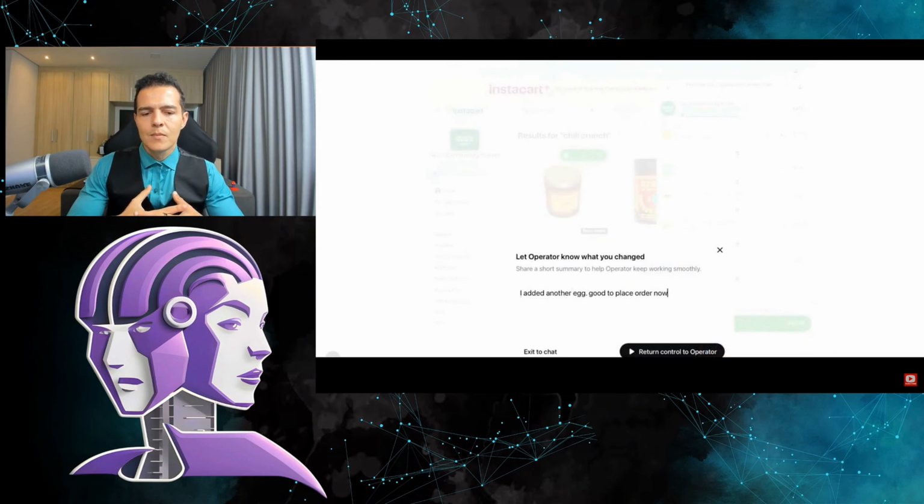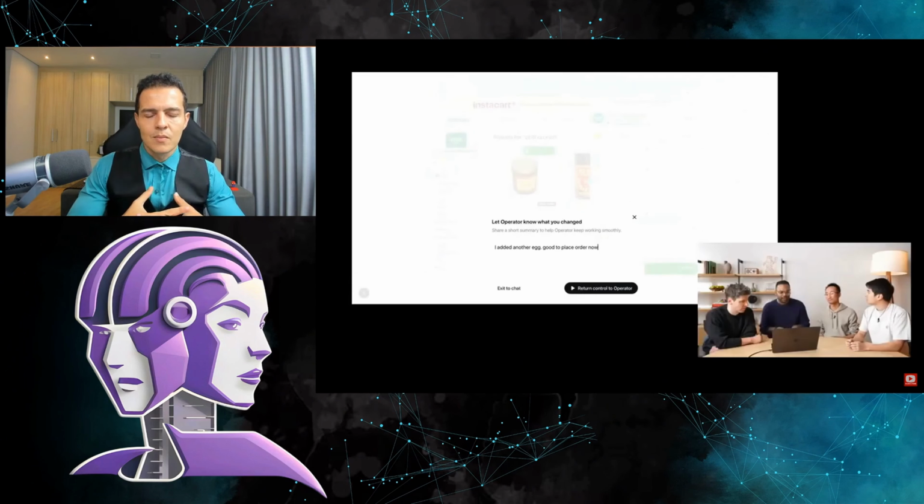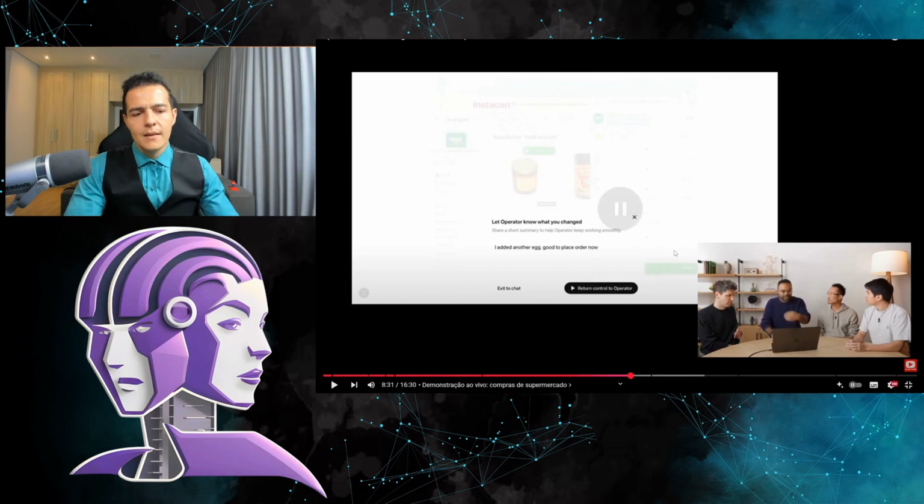Now, can the operator see what you're doing during control mode? Great point. When you take control, it's very much like a session with your local browser. It's completely private. The operator can't see. That's really interesting. When you take control, the operator doesn't look. Why? Imagine that you're going to type a password. The operator would know. The operator would know if I put in the password for my bank, right?